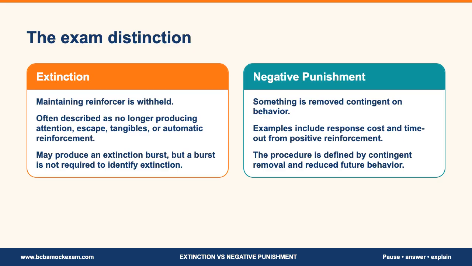Use this side-by-side comparison. In extinction, the response no longer produces the consequence that maintained it. That does not mean every unavailable reinforcer is extinction. It has to be the response-produced maintaining reinforcer. In negative punishment, something is removed after the response and the response decreases. Response cost and timeout from positive reinforcement are common negative punishment examples.